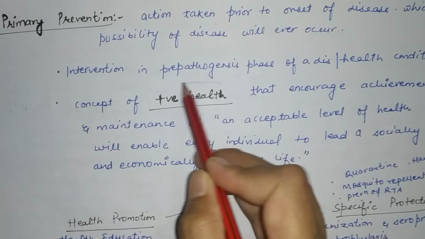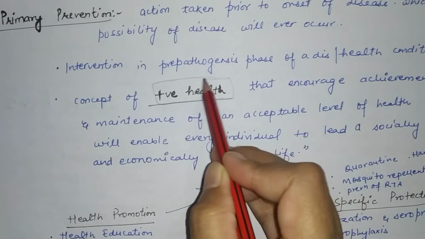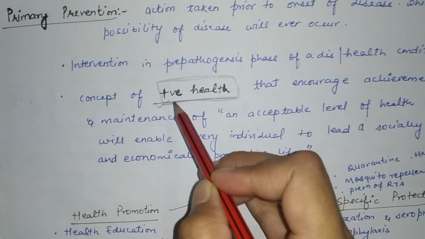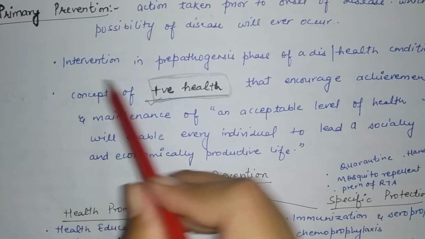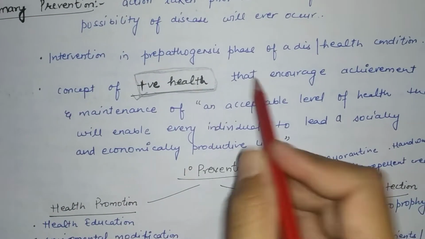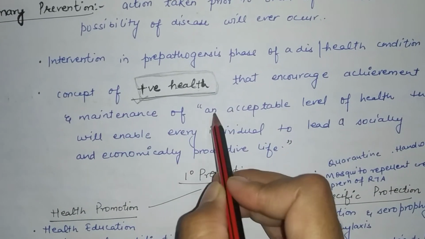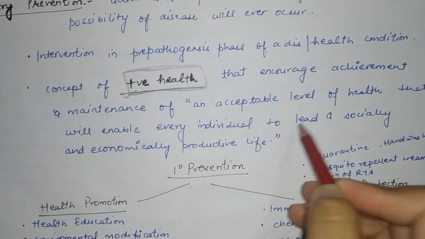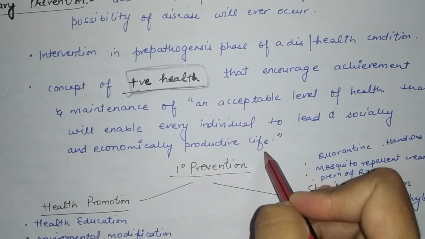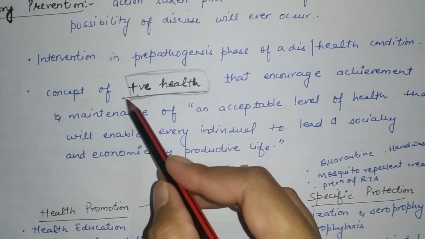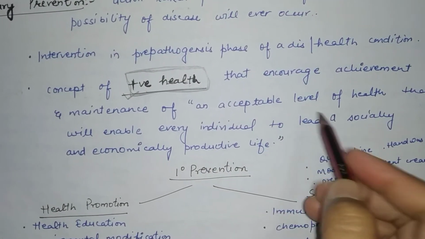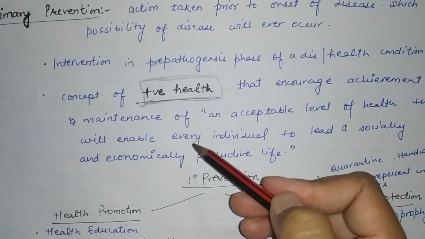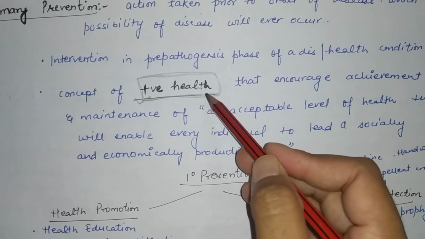Primary prevention includes the concept of positive health. This is one of the questions asked in competitive exams. What do you mean by positive health? It encourages achievement and maintenance of an acceptable level of health that will enable every individual to lead a socially and economically productive life. That means each and every person can live a socially and economically productive life, so that the person can perform activities.